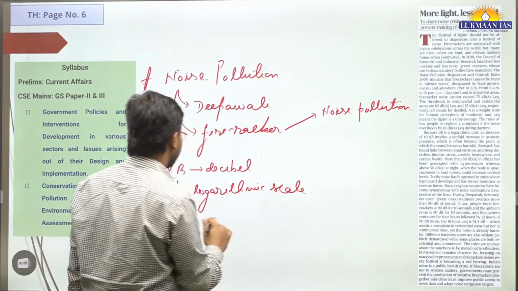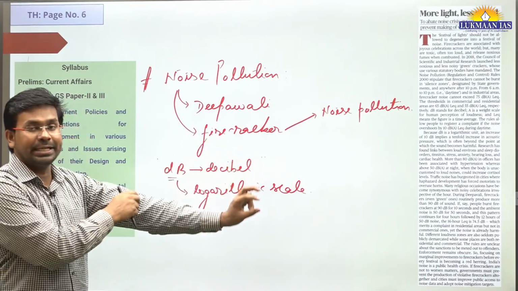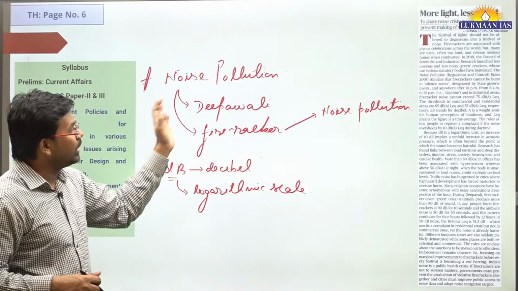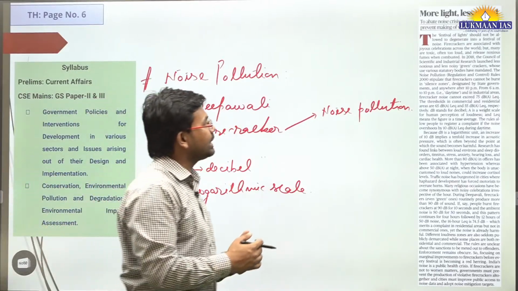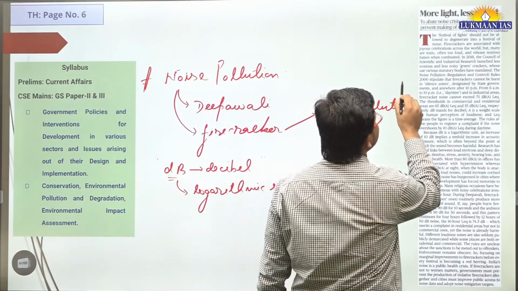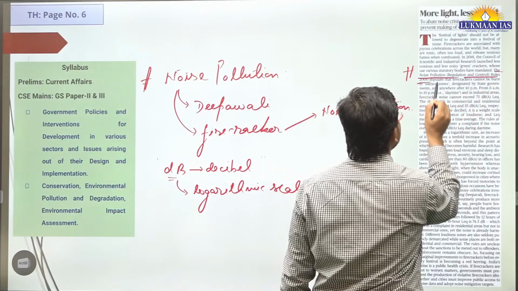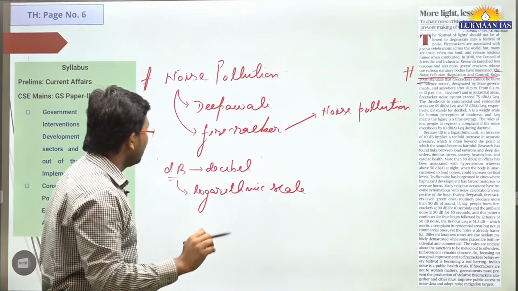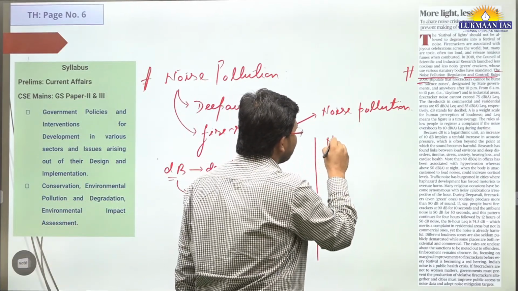If there is an increase of dB by 10, it means a 10 times increase. In this article they have also discussed an act that is in place, known as the Noise Pollution Regulation and Control Rules 2000. This talks about various types of noise pollution.